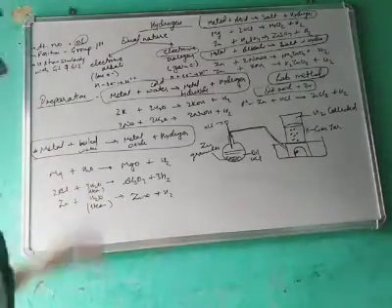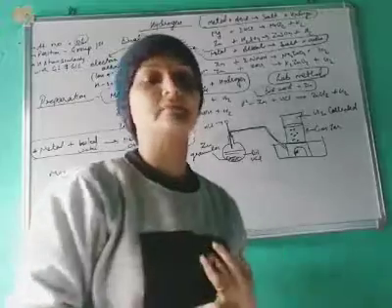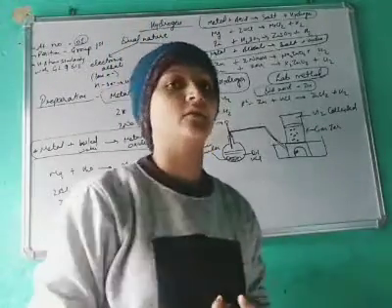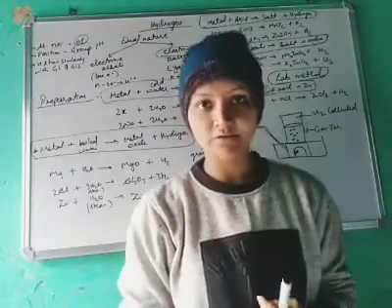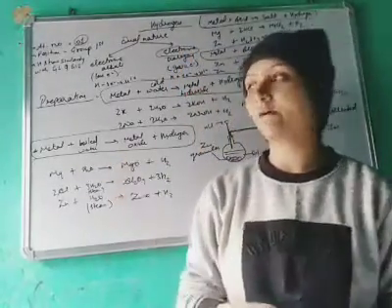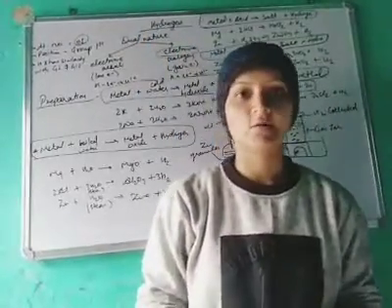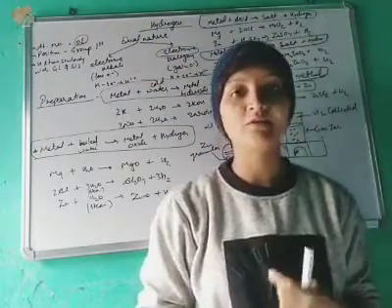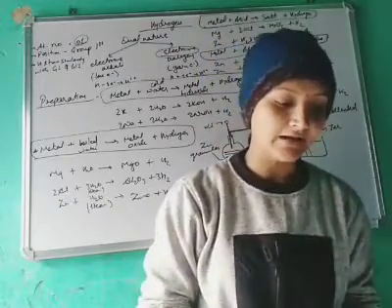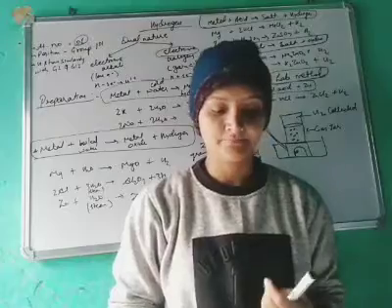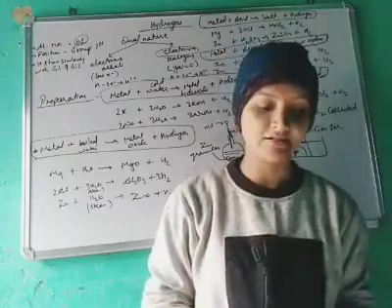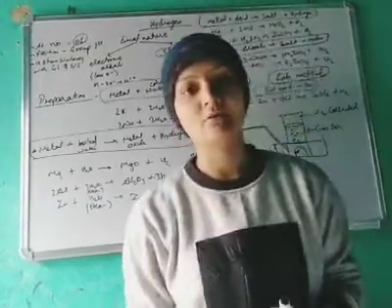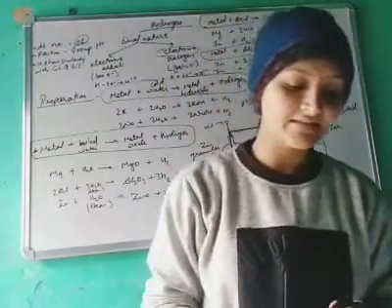So hydrogen shows similarities of both group first and group 17. Next, similarity in electronic configuration: its valency is 1, as in group first. All elements of group first are univalent, so hydrogen is also univalent. It also forms an ion, H positive, like lithium forms Li positive and sodium forms Na positive, because it donates 1 electron. Valency, 1.